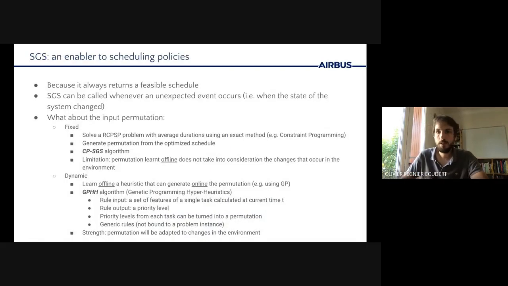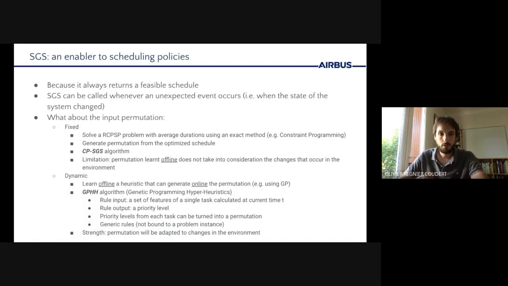For the second policy we have looked at, we do not learn a permutation offline. Instead, we learn a heuristic that can be used to generate a permutation when needed. This approach is based on the use of genetic programming, and it's called GPHH, standing for Genetic Programming Hyperheuristic. The heuristic takes as input a set of task features that are calculated at current time, and it produces a priority level for that task. And once a priority level is calculated for each task, a permutation can be derived.